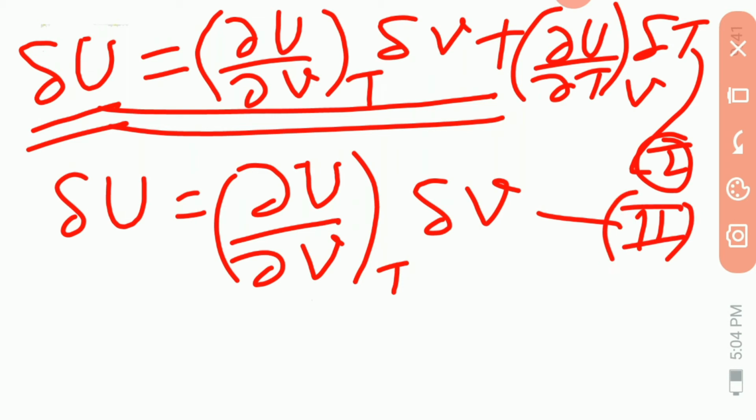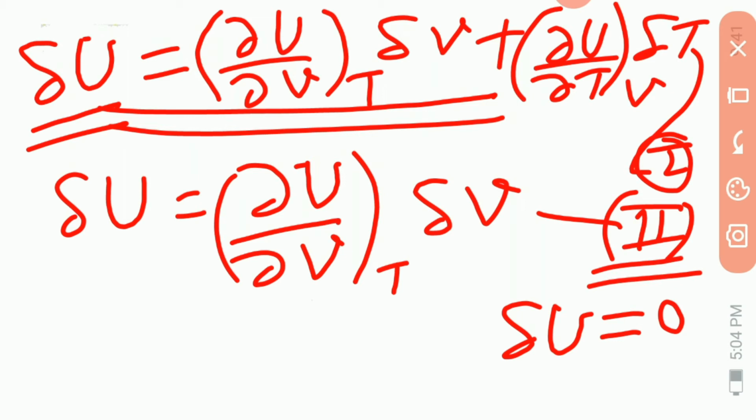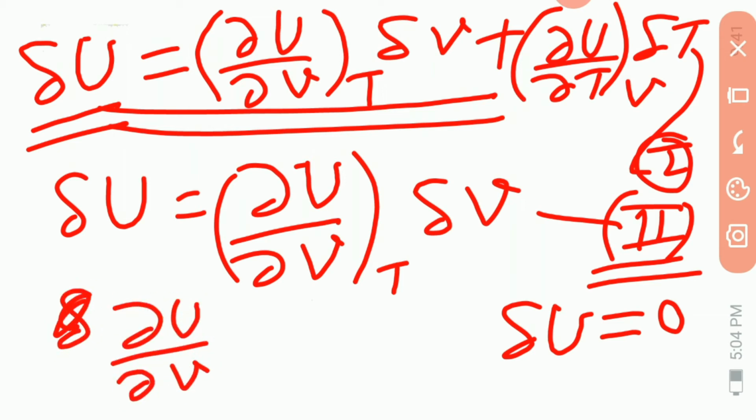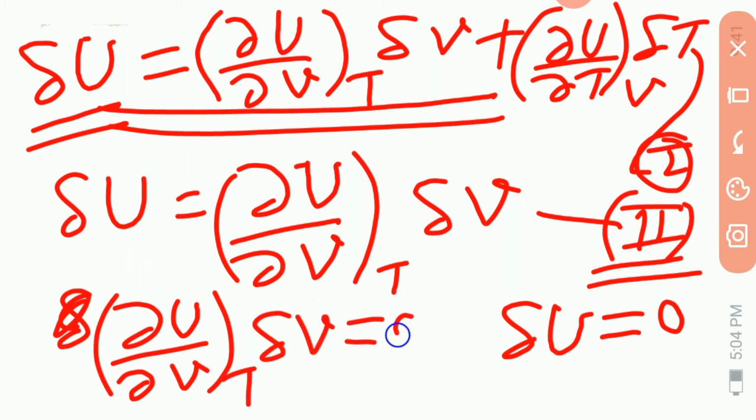Now no heat is supplied from outside and no external work is done, so that delta U is 0. And therefore this equation second gives dou U by dou V at T into delta V is 0.